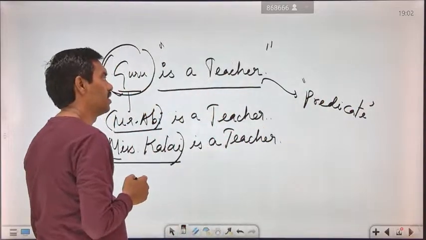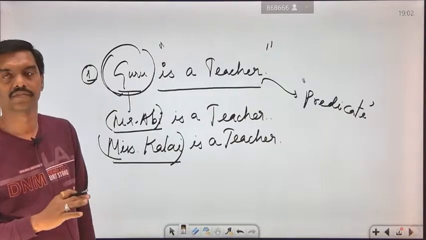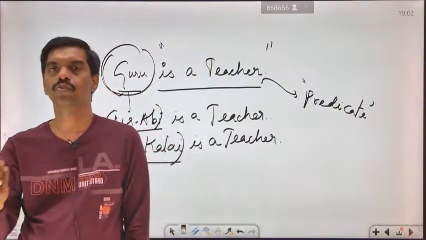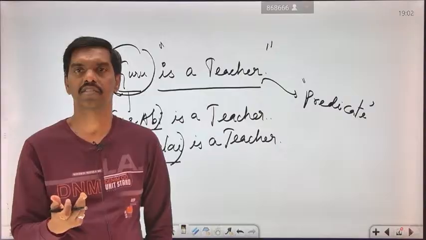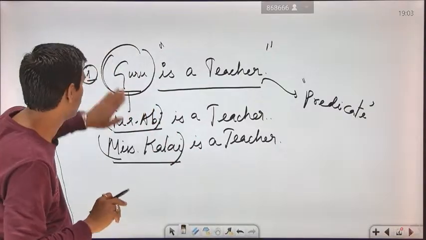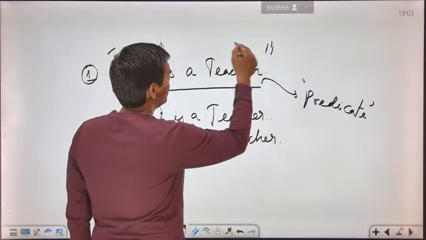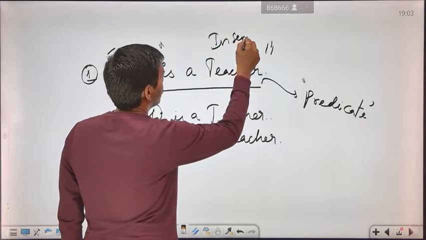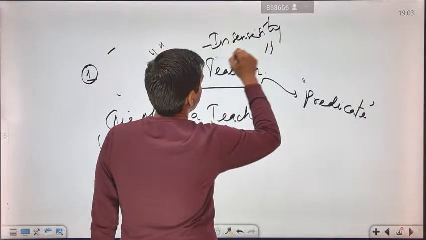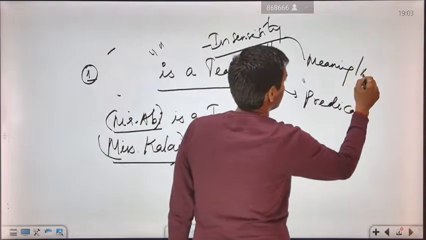Why are we saying it is the predicate? The person is a teacher, but who is the teacher? You are a teacher or I am a teacher. Who is the teacher? Nobody knows. So here they are saying that Guru is the person, he is the teacher. So if the word Guru is not available here, this sentence will become insensitive, meaning meaningless.